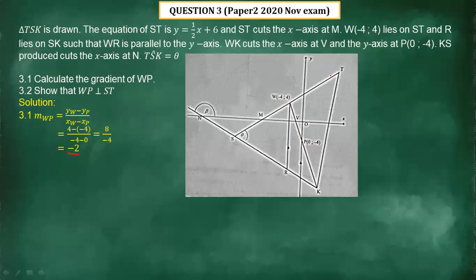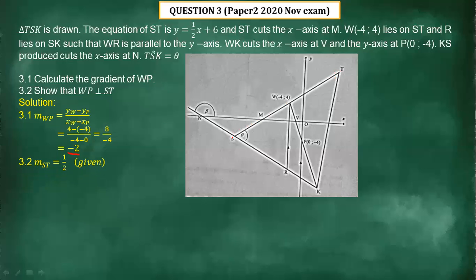Now they are saying show that WP is perpendicular to ST. Remember, to prove two lines are perpendicular to each other, you multiply the gradients of those two lines, and if they give us -1, then those two lines are perpendicular to each other. First we have to calculate the gradient of ST, which is this line.